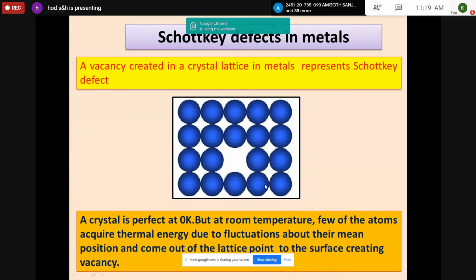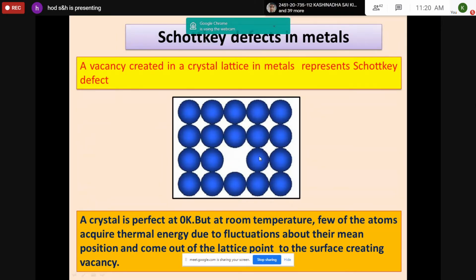Again, we have discussed that point defects are classified into vacancies and interstitials. A vacancy created in metallic solids or metallic crystals represents a Schottky defect. That means the vacancies present in metals are called Schottky defects. If you see the diagram, the atomic arrangement is perfect in two dimensions, but you can find at the middle there is a vacancy. The lattice point is there in the metal, but the atom is not occupying this atomic site. So these empty atomic sites, or vacancies present in metals, are called Schottky defects.